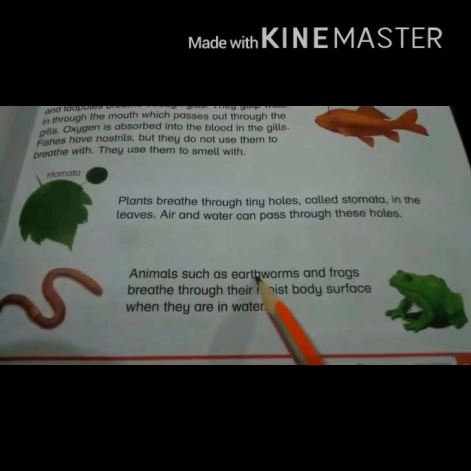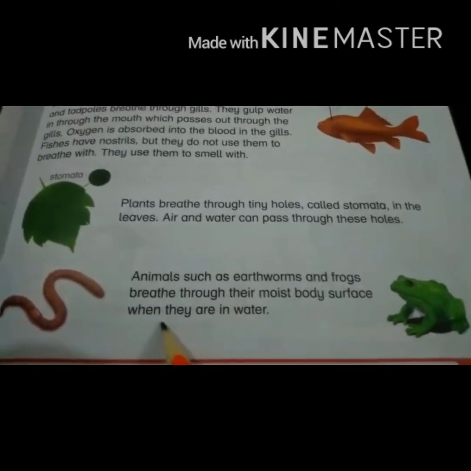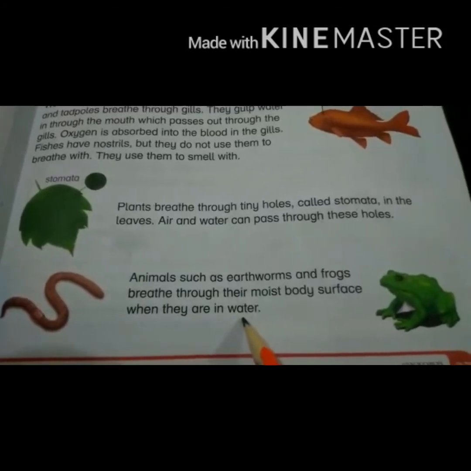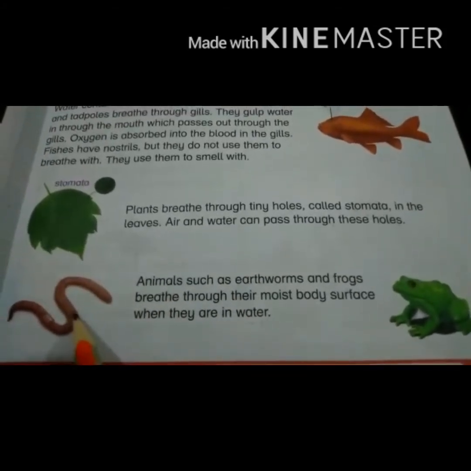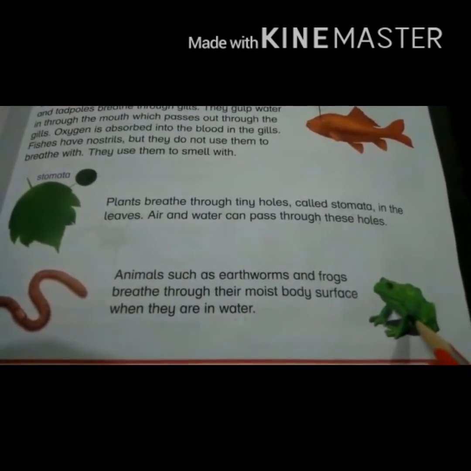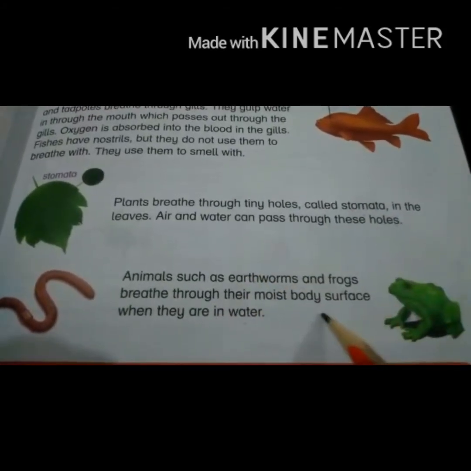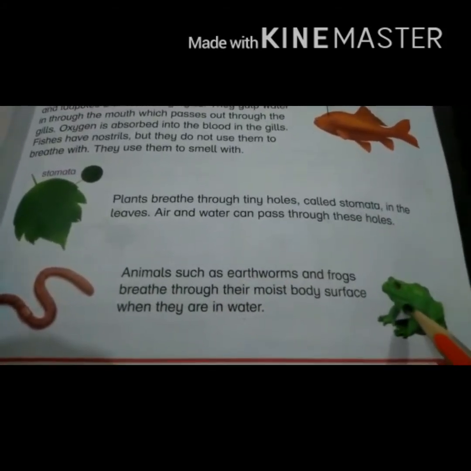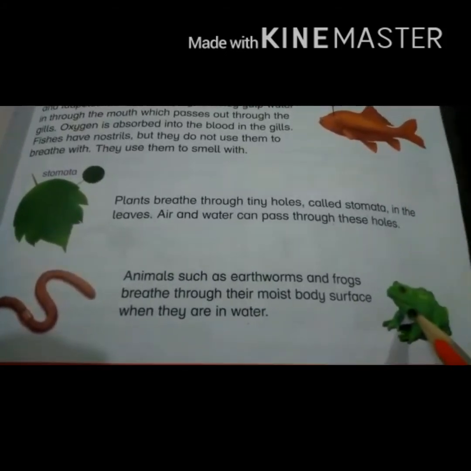Animals such as earthworms and frogs breathe through their moist body surface when they are in water. Earthworms, when they are on land, also breathe through their moist skin. But the frog or amphibians can respire or breathe through their moist skin and also through their lungs. When they are on land, they respire or breathe through their lungs.